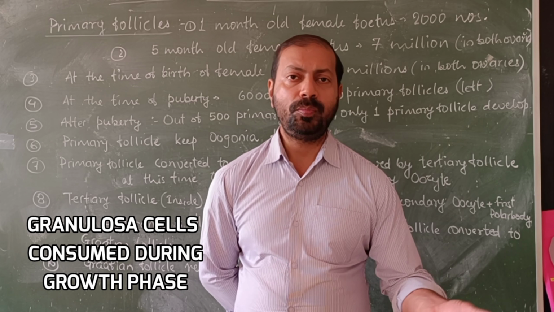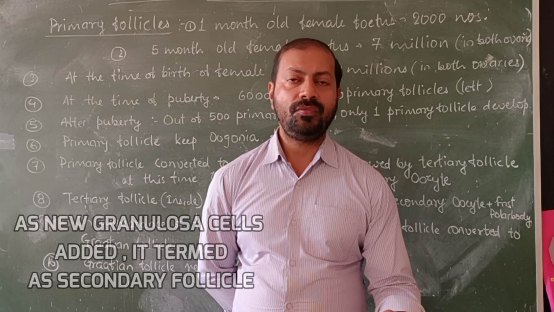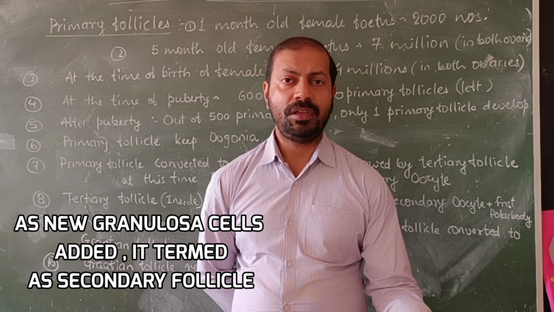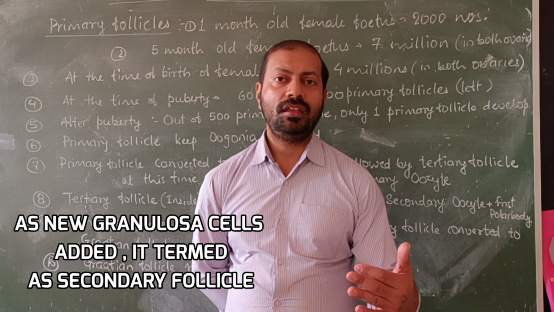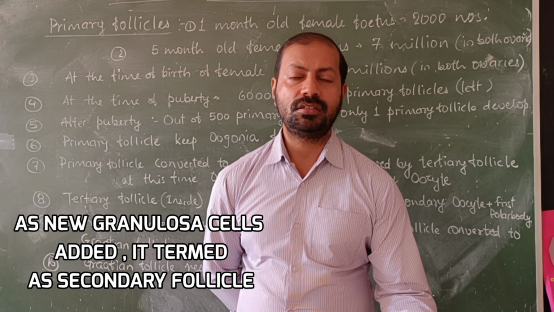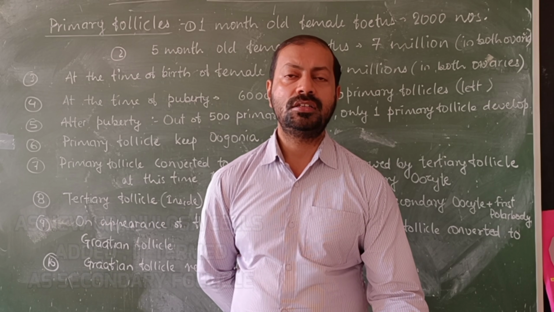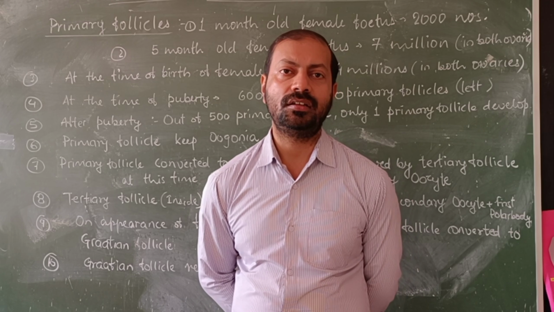So how is the cytoplasm accumulated? Here we have the answer on the basis of the follicular phases. The primary follicle is a mass of granulosa cells that contribute cytoplasm to the oogonia, so that the oogonia can be converted to the primary oocyte.